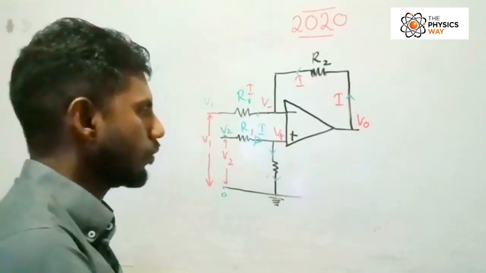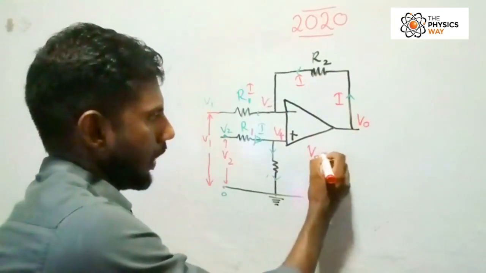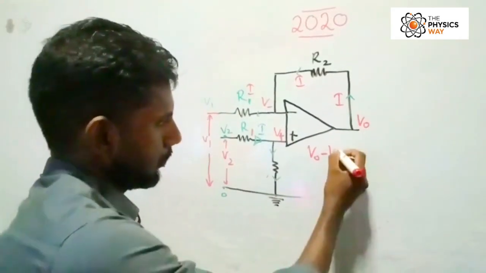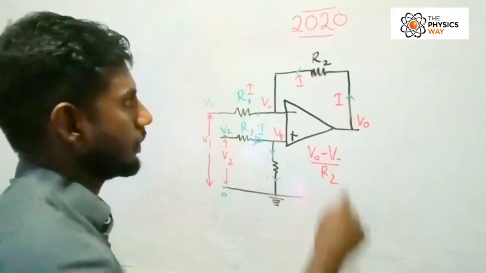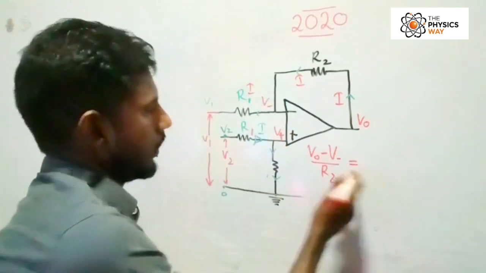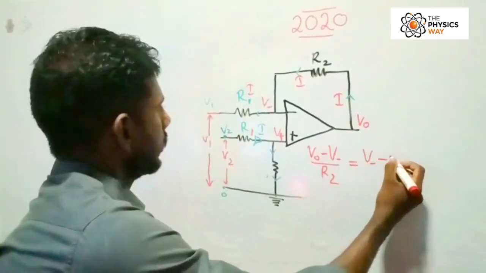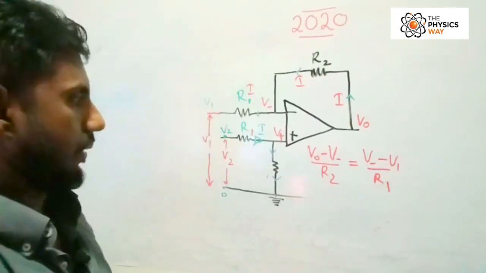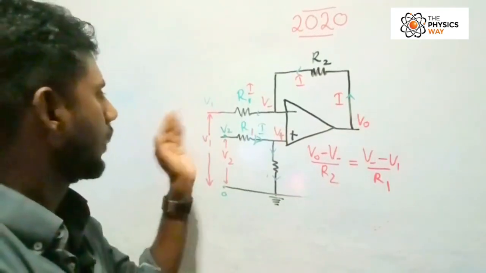This I must be equal to the potential difference here, V naught minus the potential at this point, V minus, divided by R2. That's the current here. The very same current will flow in this direction. Here the highest potential we have is from this one, so V minus minus V1 over R1. Right. Now we have a connection between V out, V1 and V2.